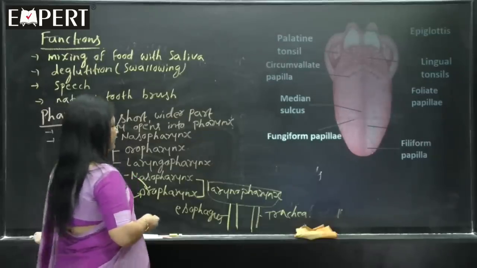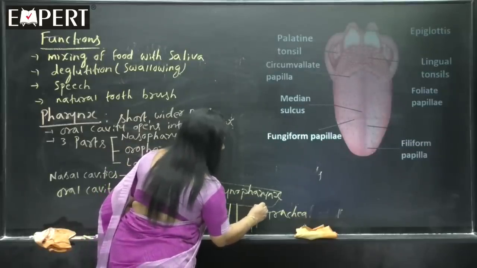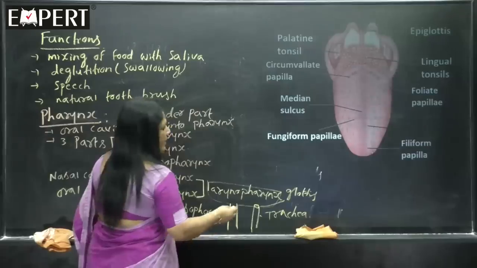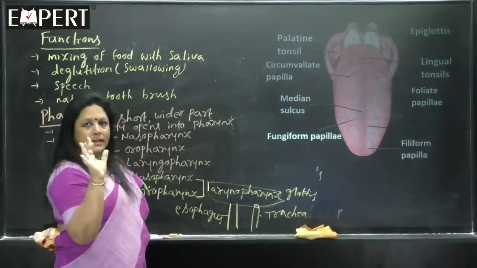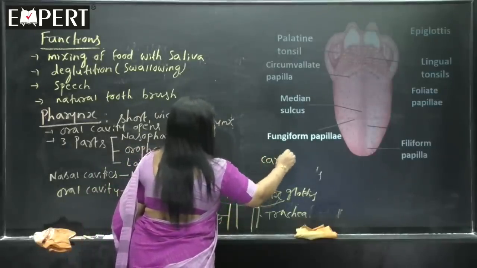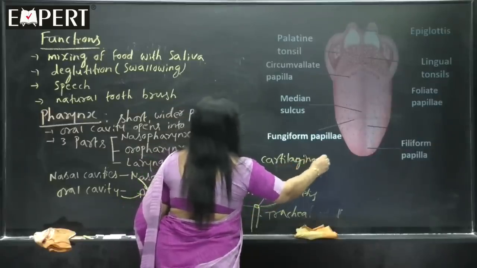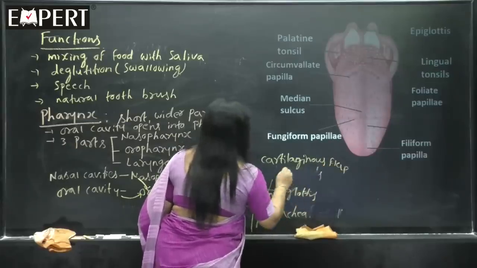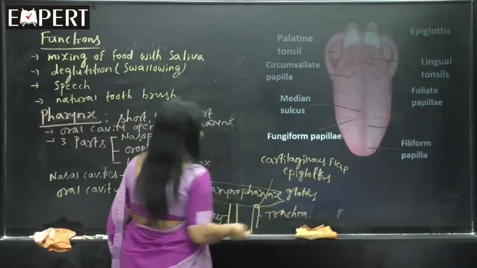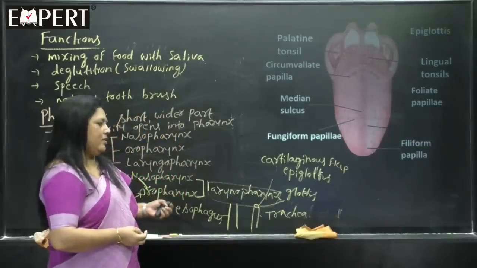Okay. So, now we learn trachea. The upper part of the trachea shows an opening called the glottis. This opening is covered by a cartilaginous flap, which is called the epiglottis. Listen once again. Trachea and esophagus both arise from the laryngopharynx only.